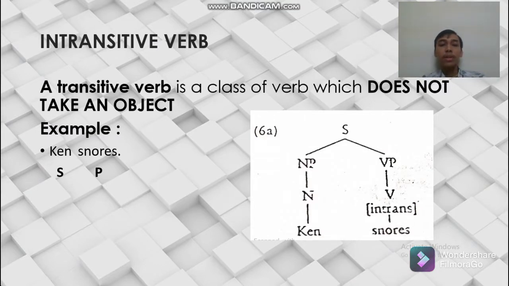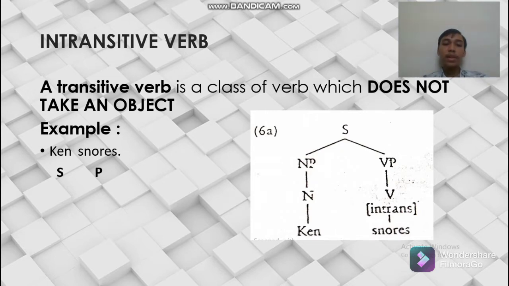Next is intransitive verb. An intransitive verb is a class of verb which does not take an object. In this sentence, it does not contain an object and only contains a subject and a predicate. For example, Ken is the subject and snores is the predicate. There are other examples, like Sarah as subject and texting as predicate. Of course, the sentence does not contain an object.